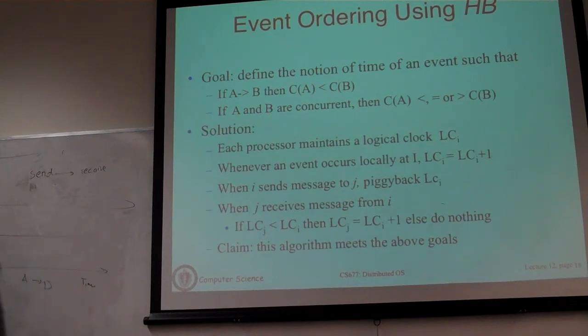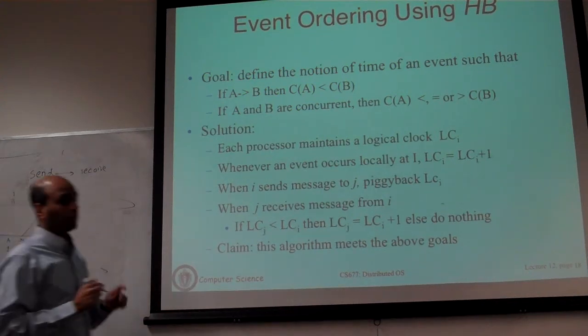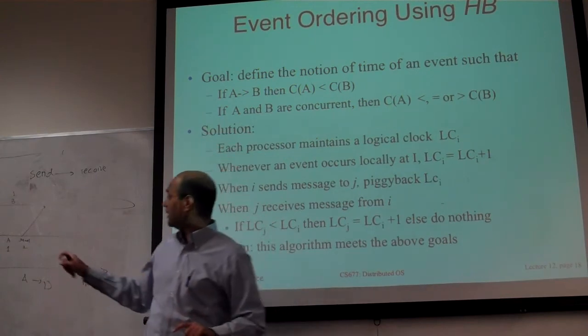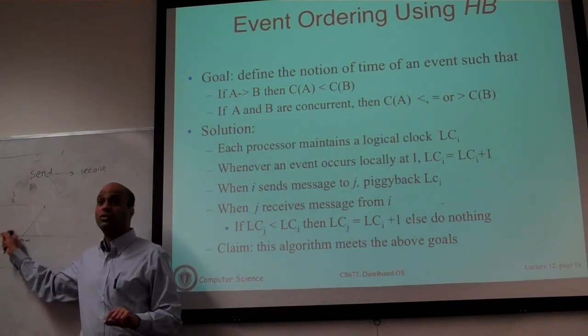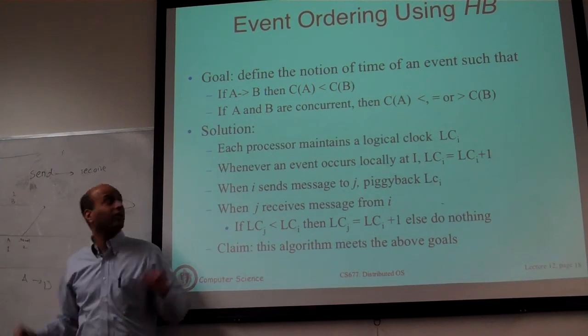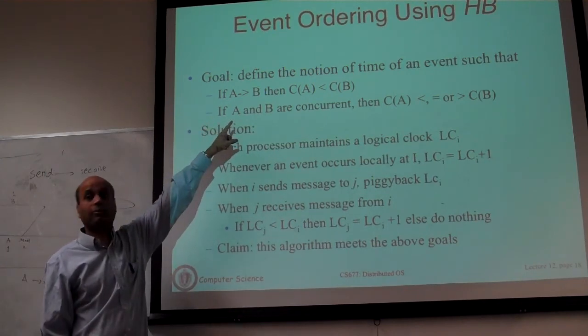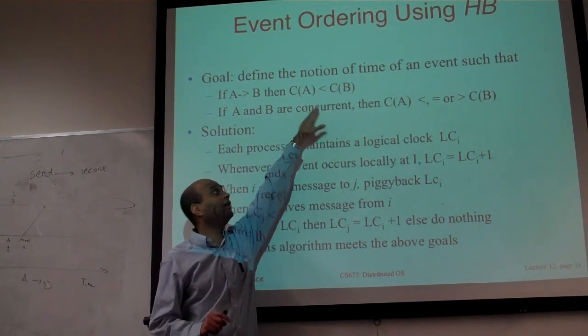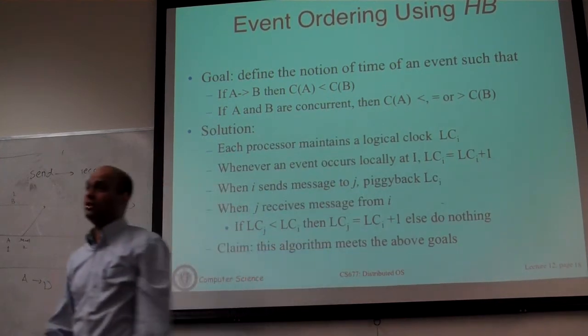It's too messy, so let me draw. Okay, so initially the logical clock values are all 0. If there's an event here, that will be event B, that's going to have 1, and then you'll have messages, that's a send event, this is 2, and so on. Okay. So what we want somehow is a way to assign logical clock values or logical timestamps to events with this property. If A has happened before B, then the timestamp you assign to A must be less than the timestamp you assign to B.